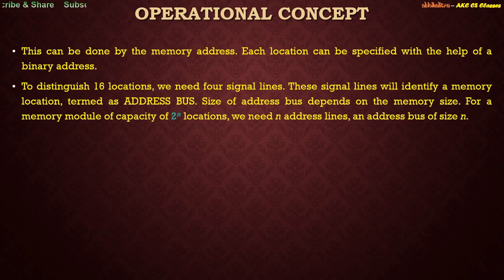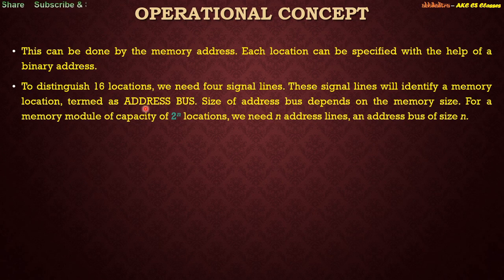To retrieve or store data, we required a separate connection, which we named the data bus. But when we are trying to access a particular memory location using its binary address, we now require another separate connection, which is termed the address bus. This is the address bus, right?